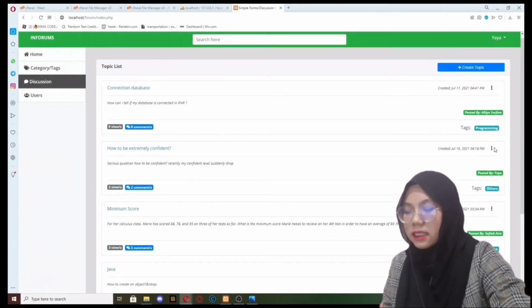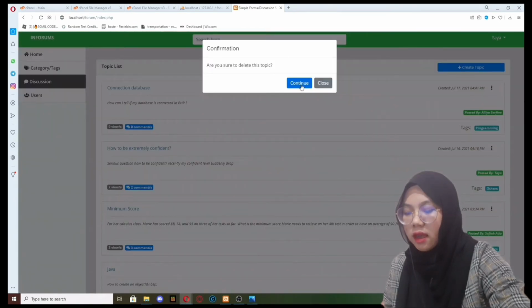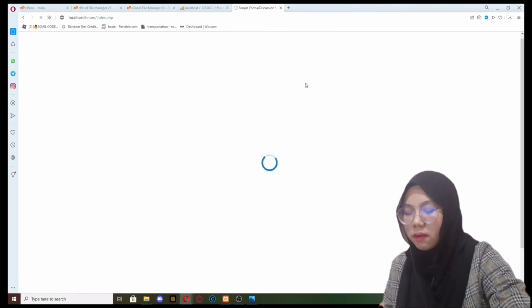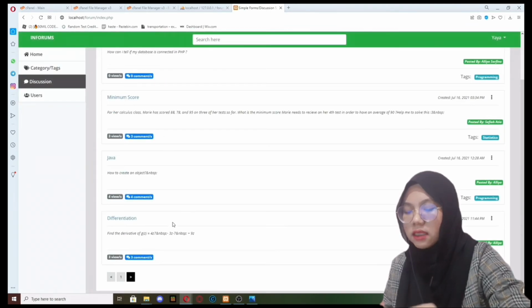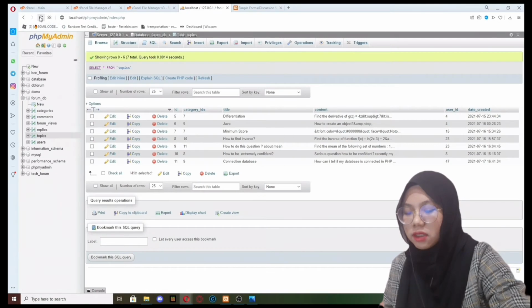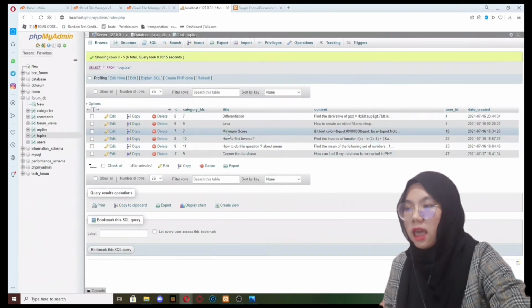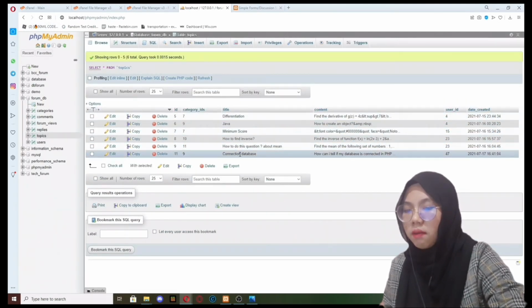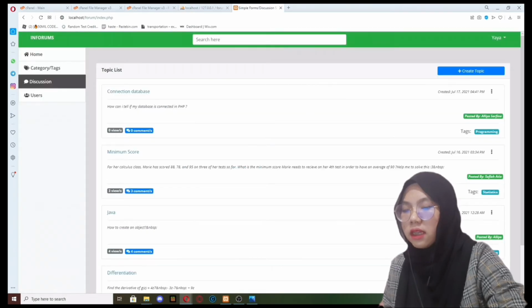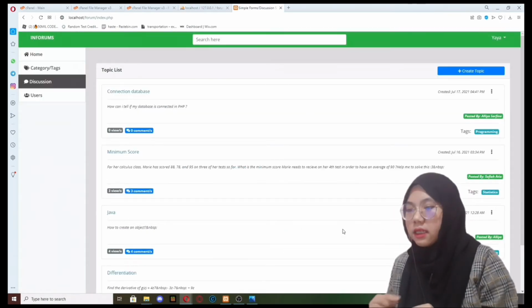Okay, next is delete. If admin wants to delete some posts, just click the 3 circles button and click the delete button. After that, the confirmation text will pop out. If admin really wants to delete the post, just click the confirmation button and the post will be permanently removed from the database. Next is comments.